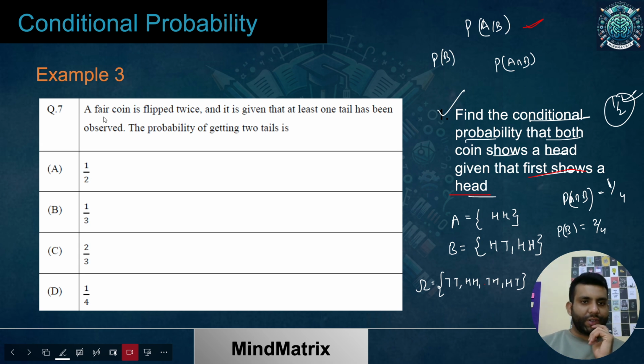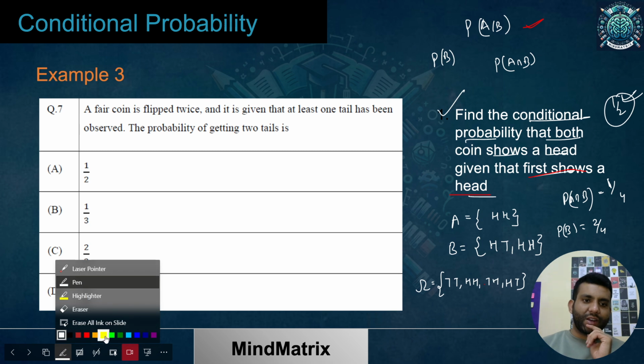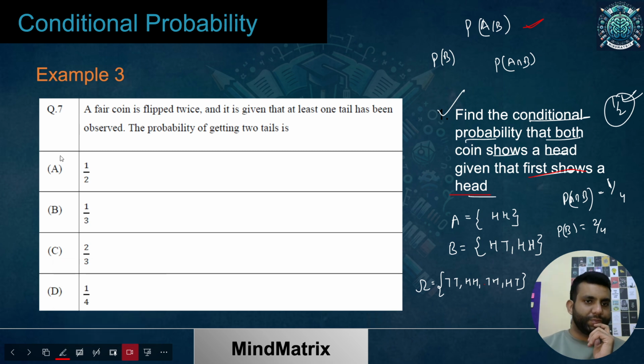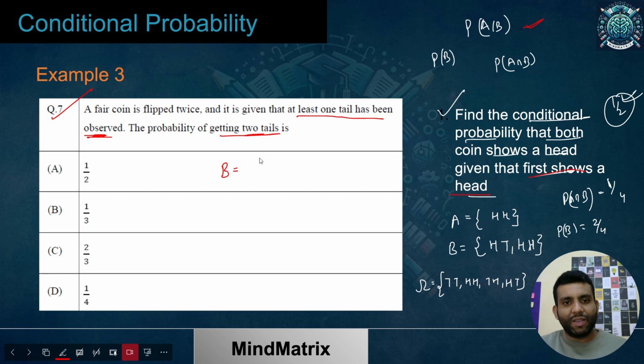Now we'll talk about this one, which is the example given in our sample paper. So the same thing, now it is being asked, given at least one tail has been observed. It is being mentioned that one tail has been observed. Now probability of getting two tails. So basically I am given that B is something like this: at least one tail has been there. So tail head, head tail, and tail tail. These become my event B.